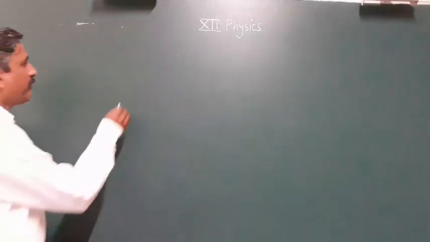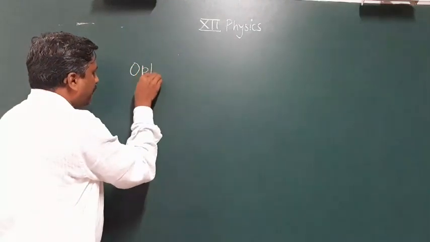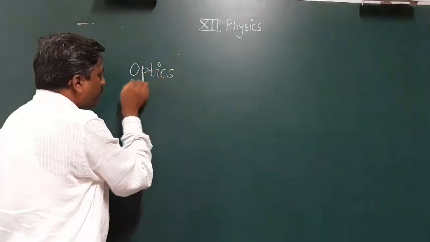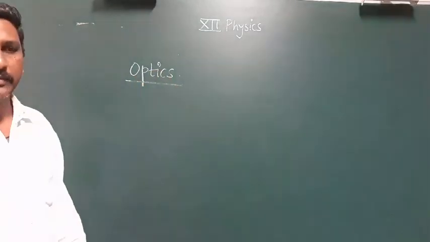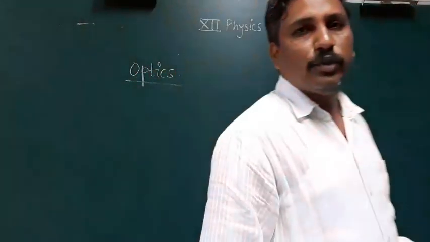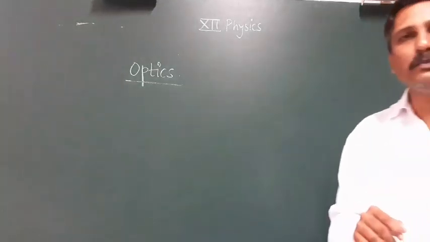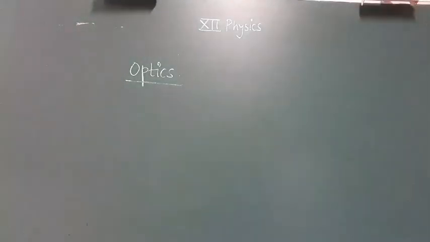After the oscillations and kinetic theory of gases and radiation, today we start a new chapter from section 2. The chapter is very easy, and it is related to one branch of physics, that is optics. First we see what is the meaning of optics. Optics is a branch of physics where we study the terms related to light.